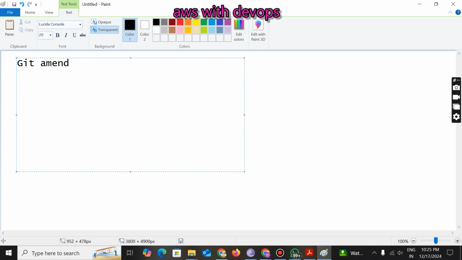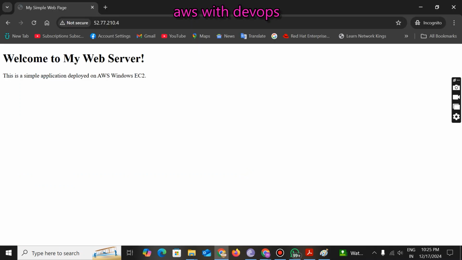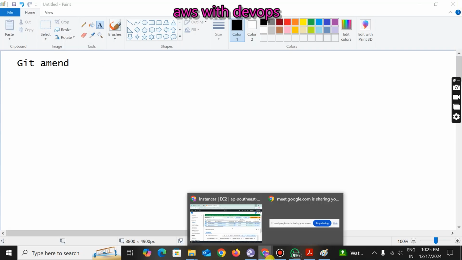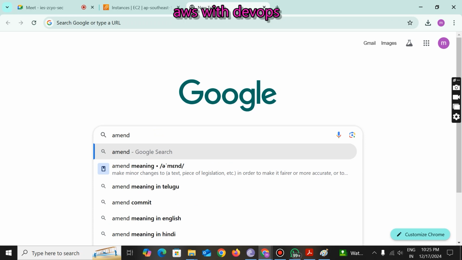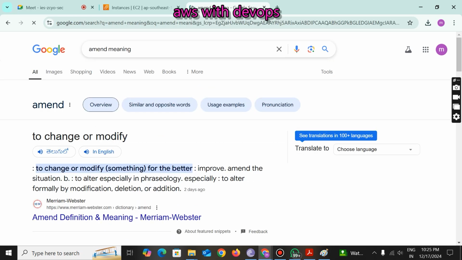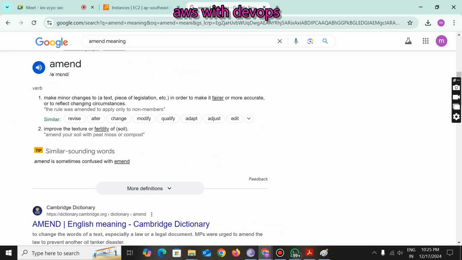Git amend. What is amend? If I go to actually, what is the meaning of amend, you need to understand that first. I am searching this in Google. See, to change or modify. To change or modify. Improve. Amend situation, to alter. Right. Doing modification. Making minor changes is nothing but the amend.